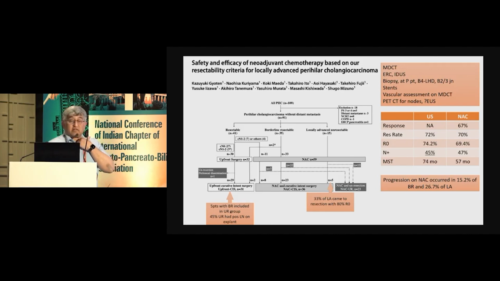So they're included in the resectable group and analyzed with the resectable group. So again, you don't know, it's totally mixed up the outcomes.